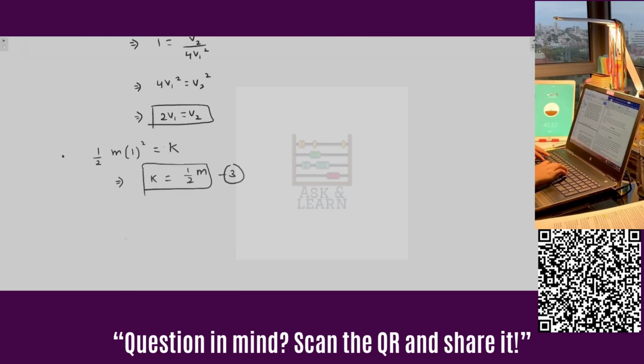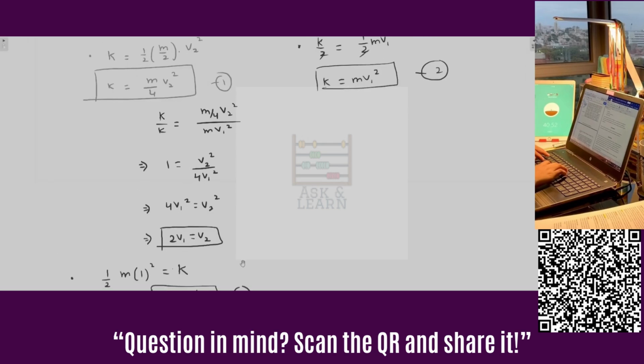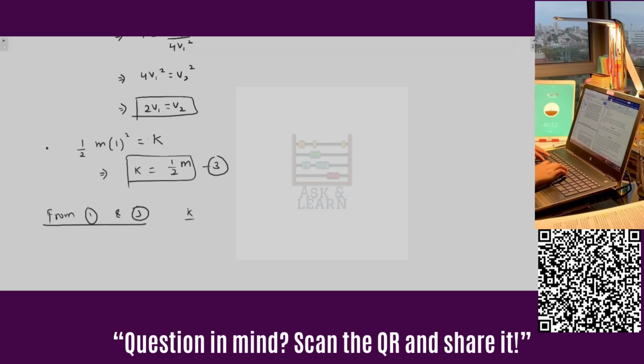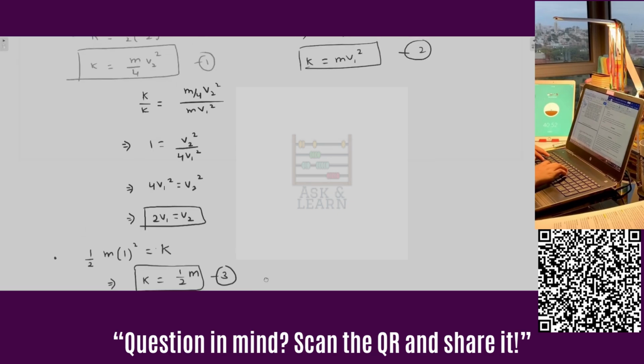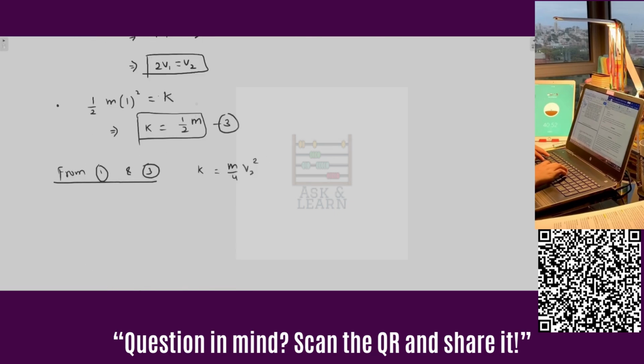So from first and third, we have K is equal to m over 4 v2 squared, and K is already m over 2 from third, so we have m over 2 is equal to m over 4 v2 squared, which means that that's the proportion, so this is cancelled. It means that v2 squared is 2, which means that v2 is equal to root 2 meters per second.